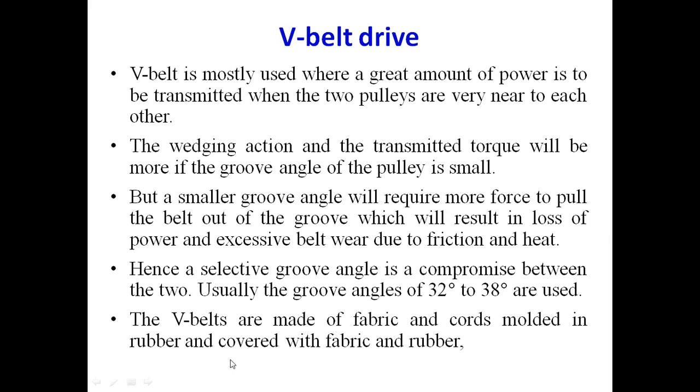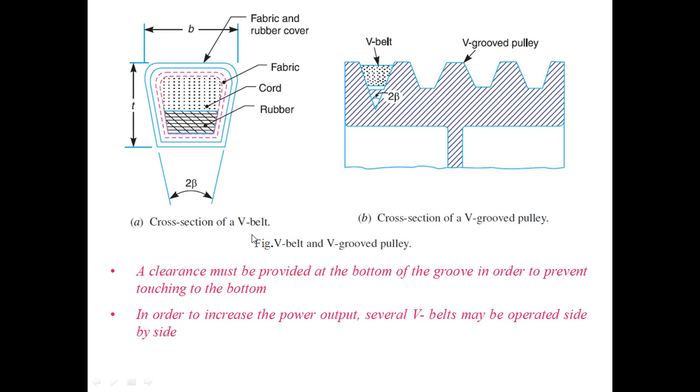Okay, so another thing is that V belts are made of fabric and cord molded in rubber and covered with fabric and rubber. So this is the structure of the V belt. You can see here, this is the rubber inside, and there is a cord above it, and then it is covered with fabric, and then another layer of fabric and rubber cover.